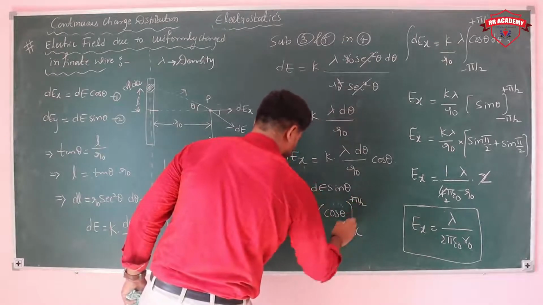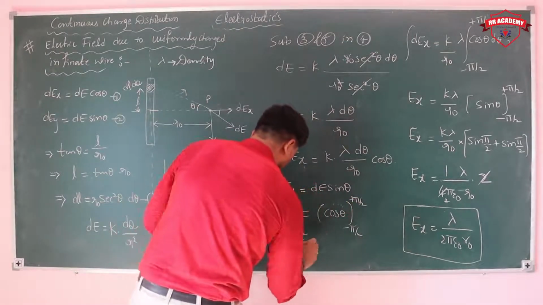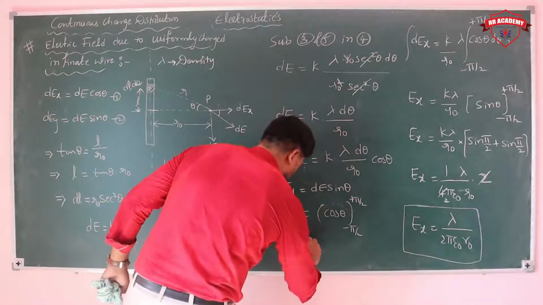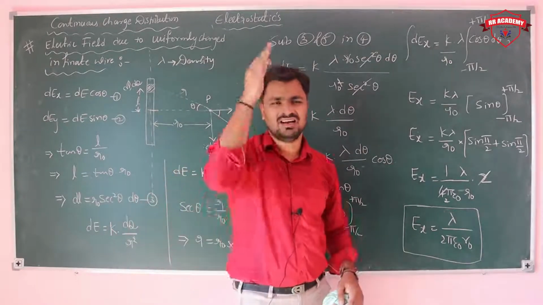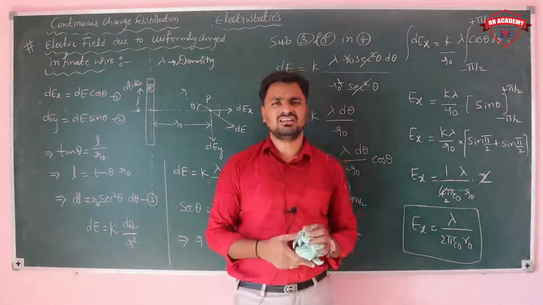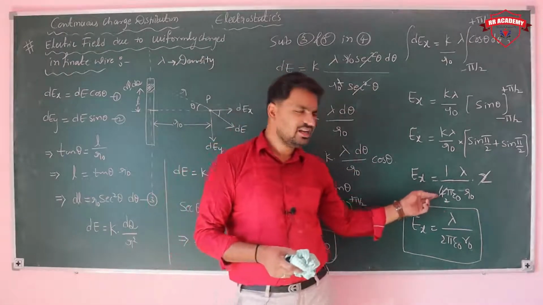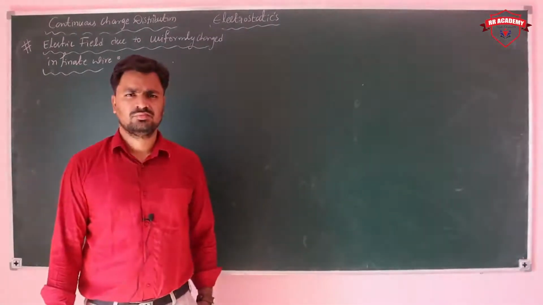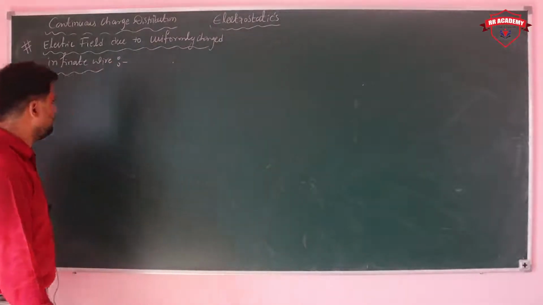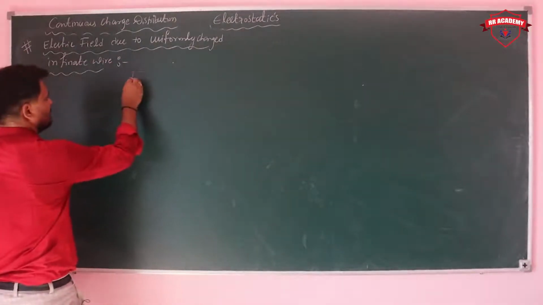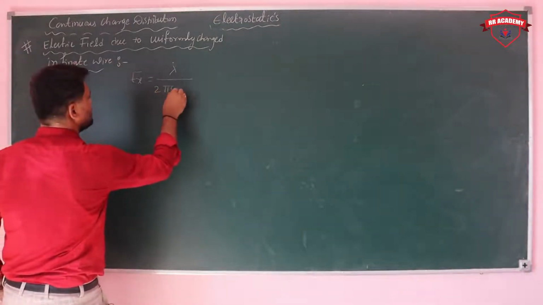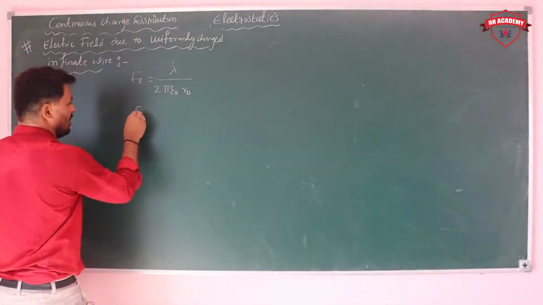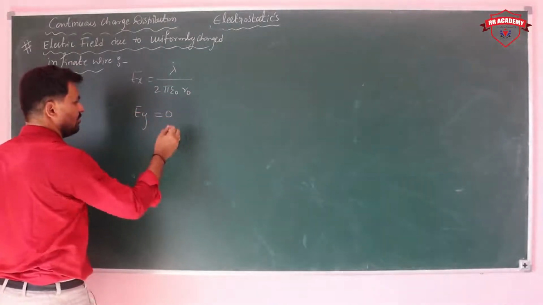Cos pi by 2 is 0, so the value along the y axis is 0. For an infinite wire, parallel to it the field is 0, and perpendicularly it has the value Ex. For an infinite wire, Ex is lambda by 2 pi epsilon naught R naught and Ey is 0.